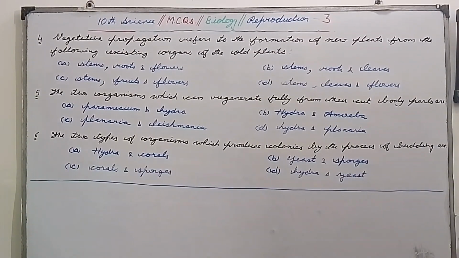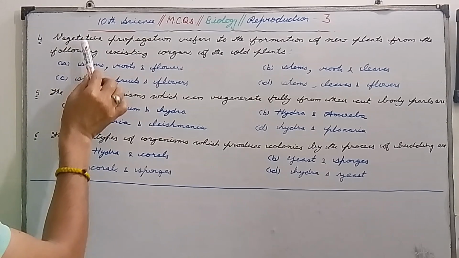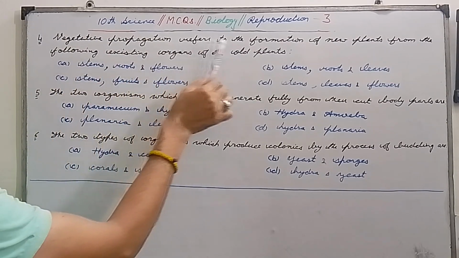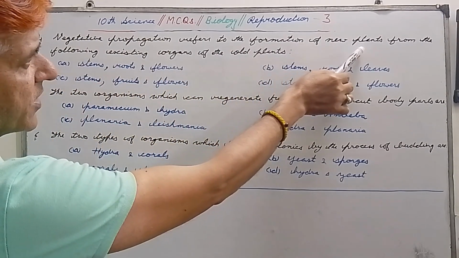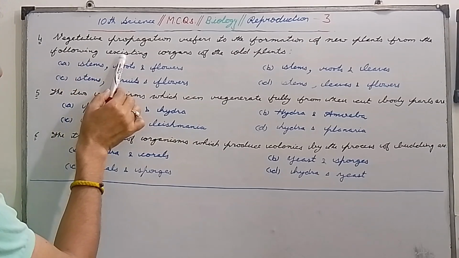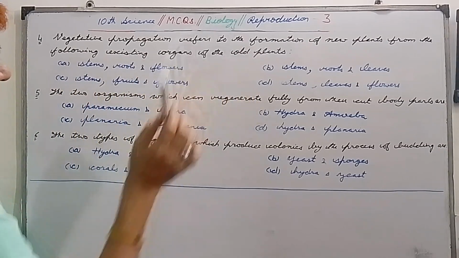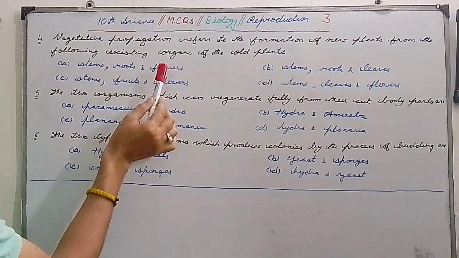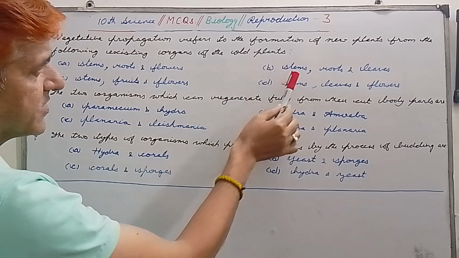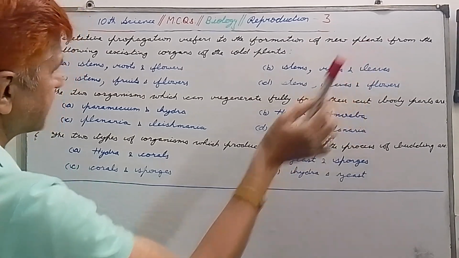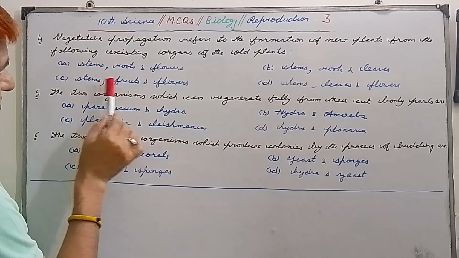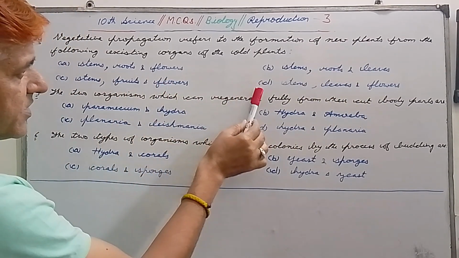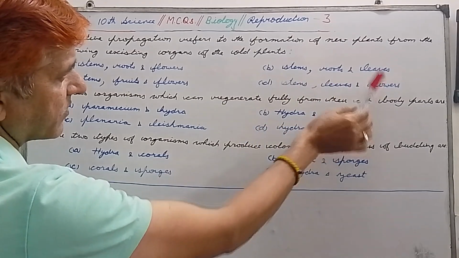My dear students, our next question is question number 4. Vegetative propagation refers to the formation of new plants from the following existing organs of the old plants. First option is stems, roots and flowers. B is stems, roots and leaves. C is stems, fruits and flowers. D is stems, leaves and flowers.